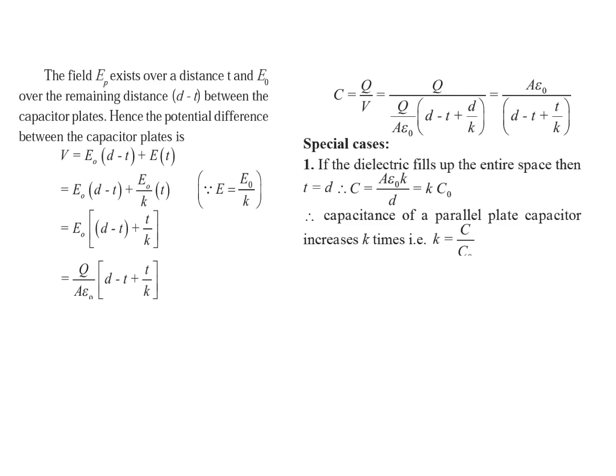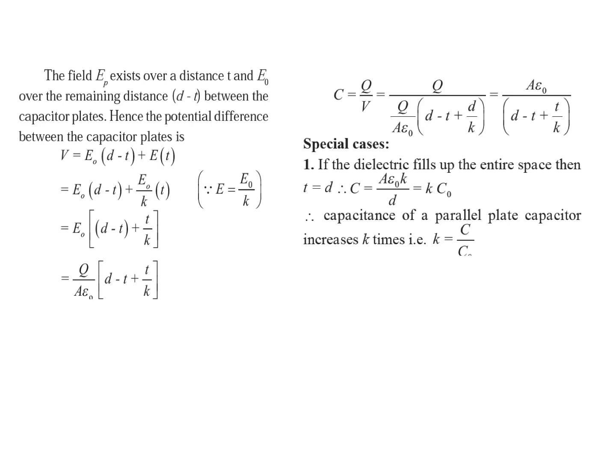If the dielectric fills up the entire space, then we obtain the equation C is equal to A epsilon naught K upon D. Here we can conclude that the capacity of a parallel plate capacitor depends on the area of the plates, the dielectric constant of the medium, and the distance of separation between the two plates.